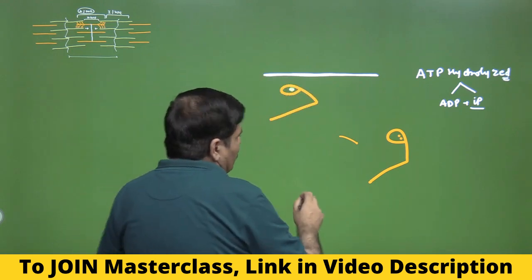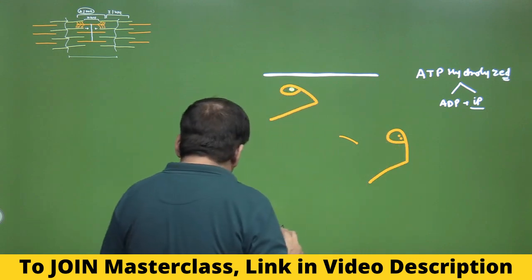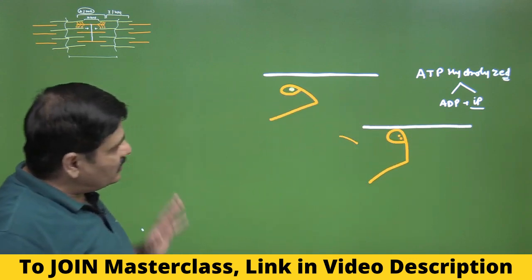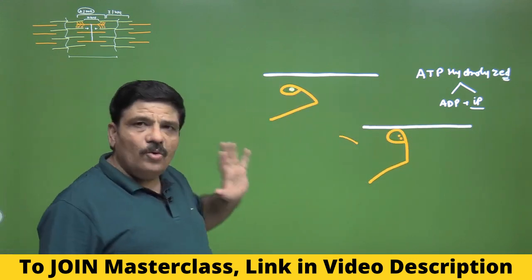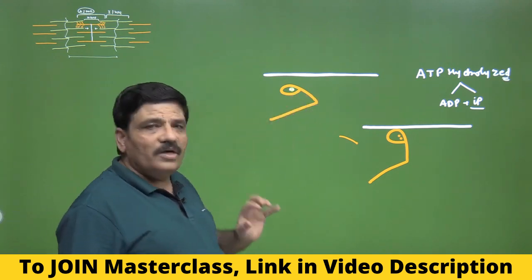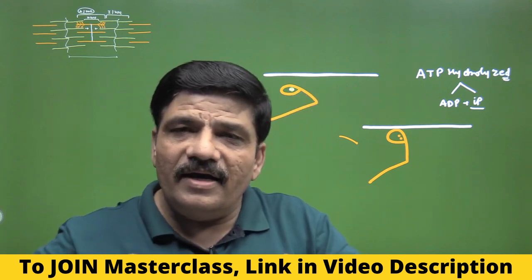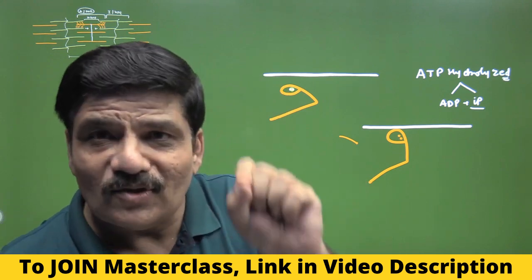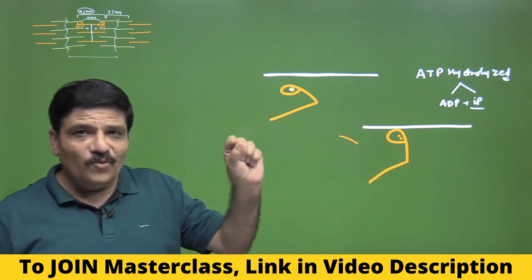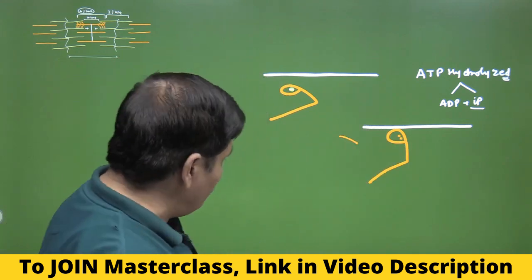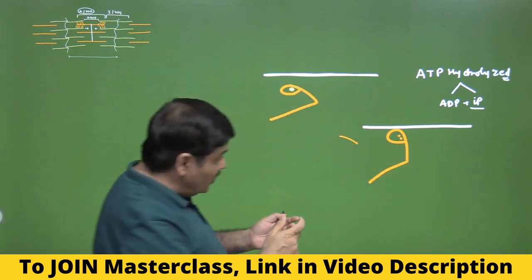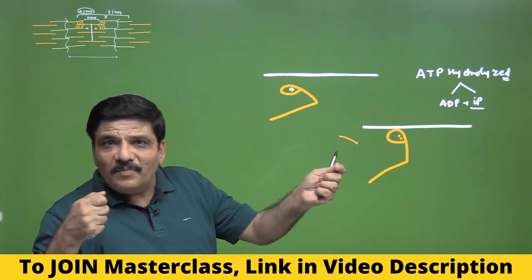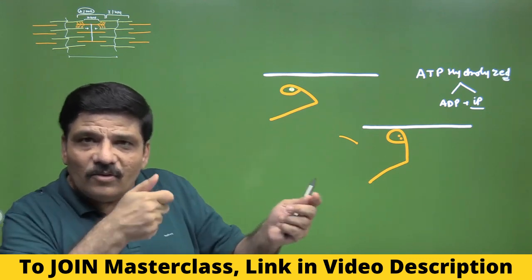Now then what happens is that this actually binds to the active site which is present on the actin myofilament. So I hope this thing is absolutely clear. So ATP is hydrolyzed, this thing gets into a cocked-up position, it becomes activated, and it binds to the active sites that have already been unmasked because of the conformational change of the troponin molecule. This is very, very important to understand. And because they have been provided the energy, now that trigger will be pulled. That energy that was stored in the spring because of pulling the barrel back, you can easily understand now that energy can be released.